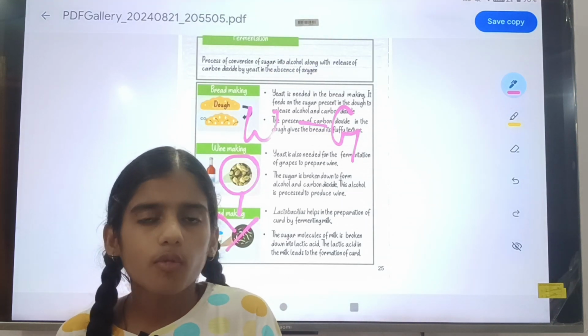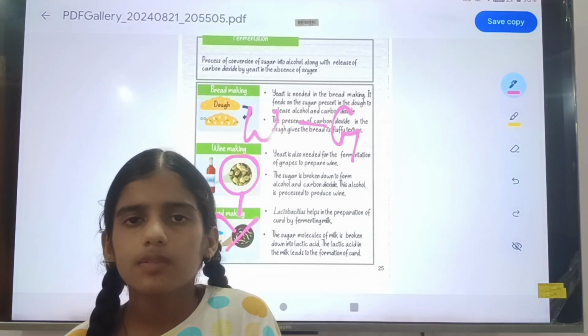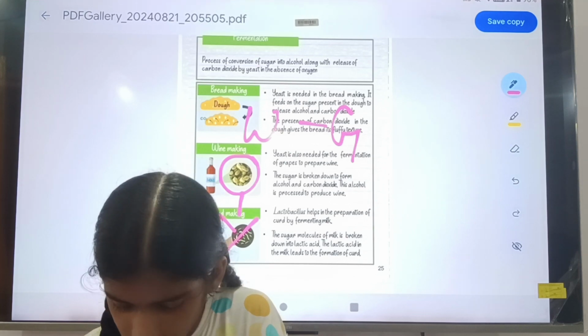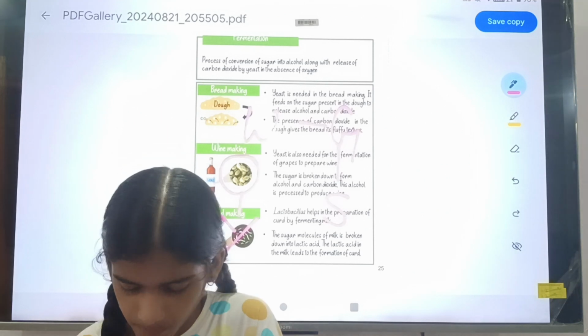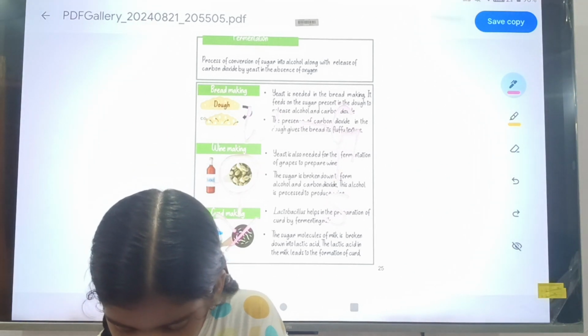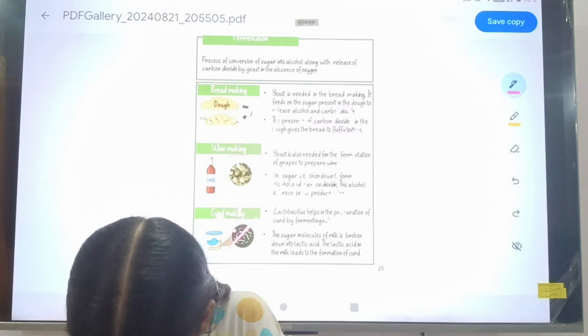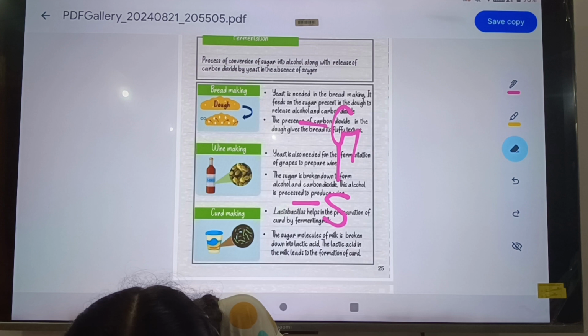So first, again the process of fermentation will occur. The sugar that is present in the grapes will convert into alcohol together with CO2.